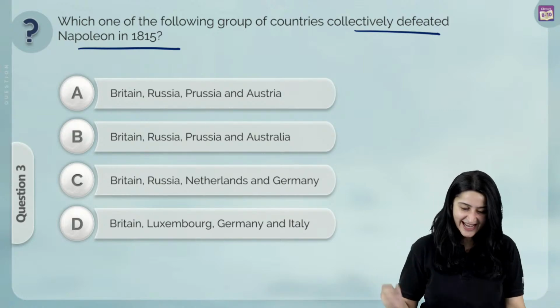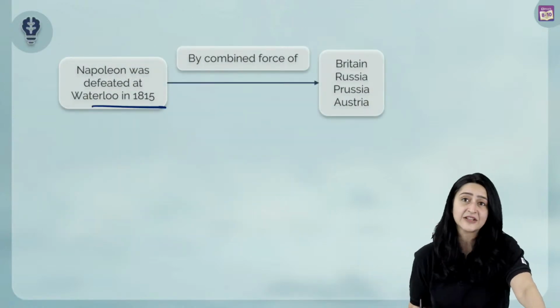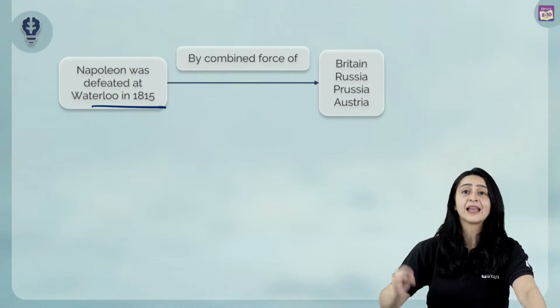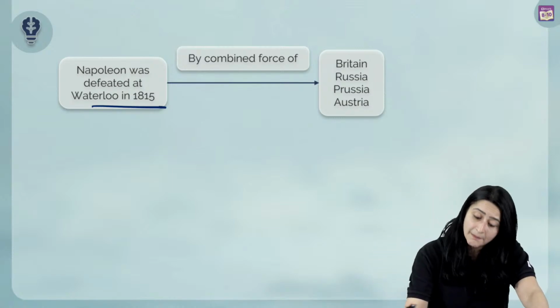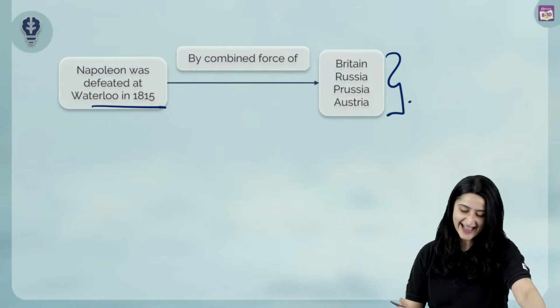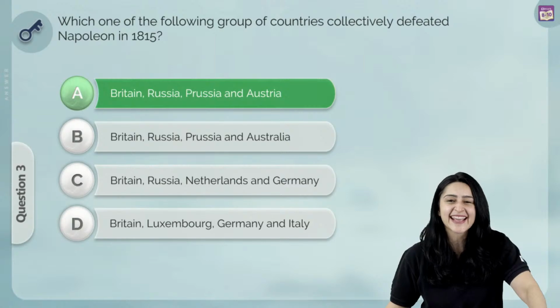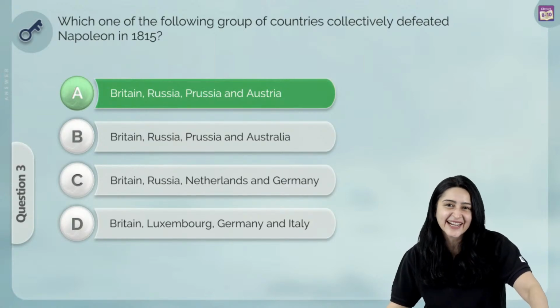So you already know the answer. The correct answer to this is that when Napoleon was defeated in the Battle of Waterloo in 1815, he was defeated by a combination of the powers, the combined force of Britain, Russia, Prussia, and Austria, and this means that option A is the correct answer.